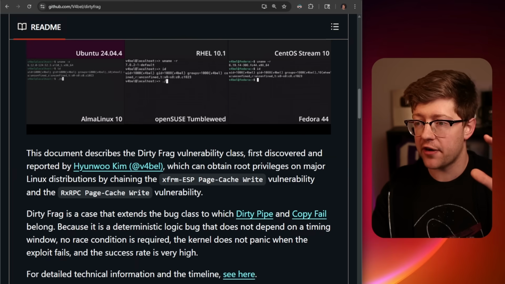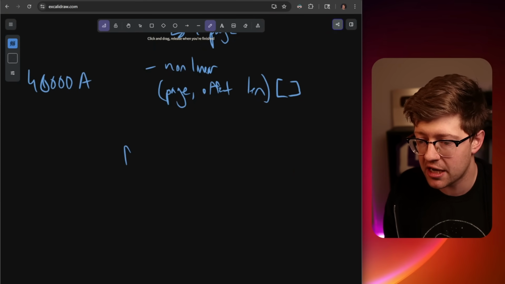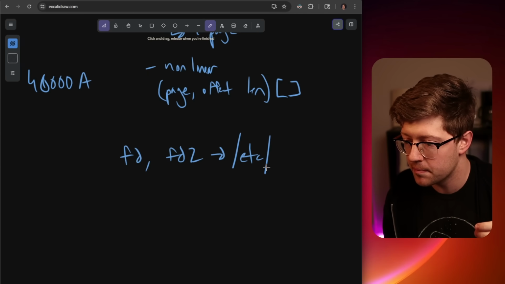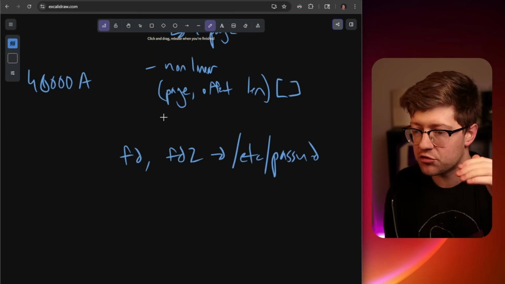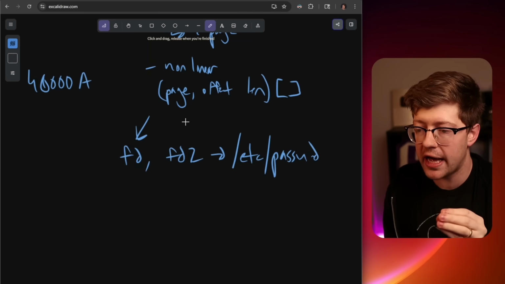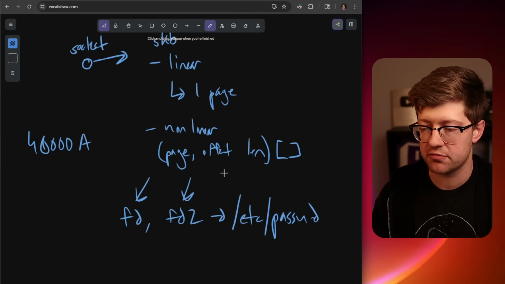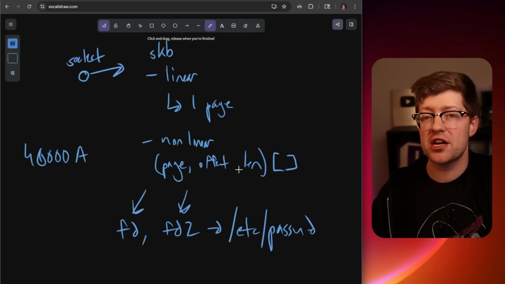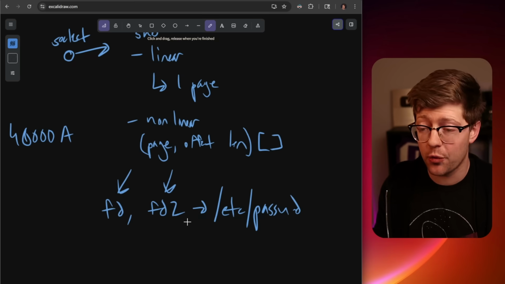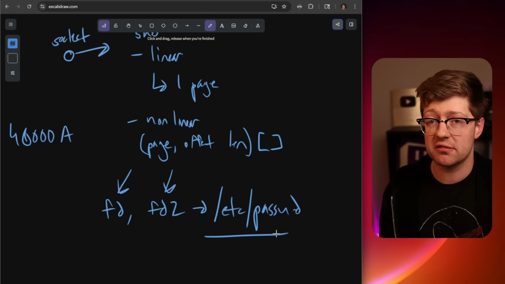So for example, if I were to do the splice operation, right? If I were to do the splice of my socket file descriptor and the file descriptor that points to /etc/passwd, for example, what's happening is in the kernel, there's a structure now that represents pages and offsets that represent the data from my file descriptor, as well as the data from the /etc/passwd pages. And again, these are all page cache entries, which means that other programs that reference that page later in memory are going to use this entry. So if an out of bounds write occurs anywhere during this process, the contents as seen by the kernel of /etc/passwd changes in memory, which is not good.